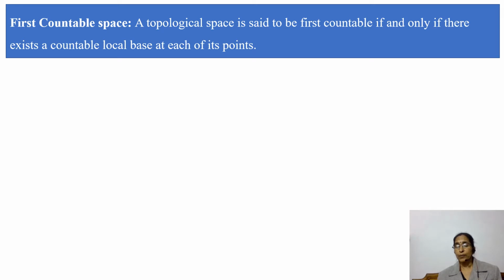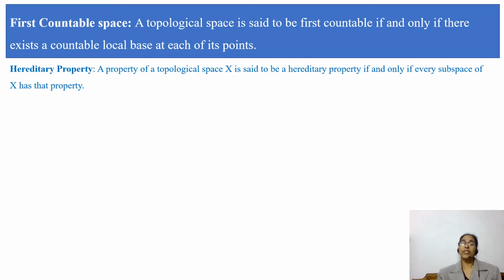Before coming to the first theorem, we need a definition, the definition of a hereditary property. A property of a topological space X is said to be a hereditary property if and only if every subspace of X has that property.